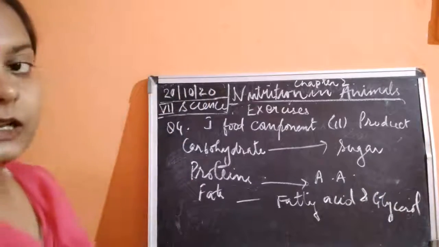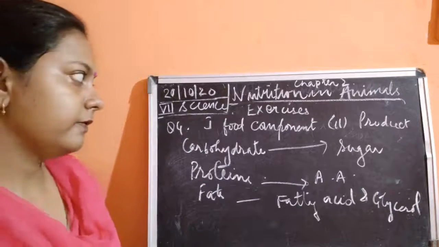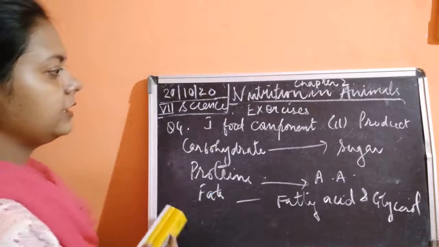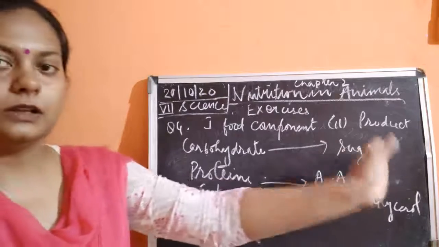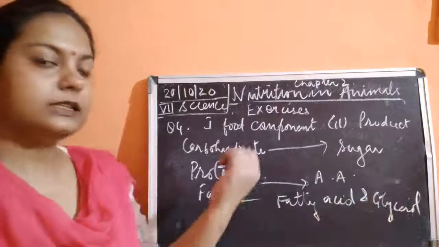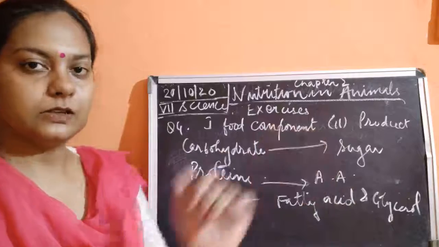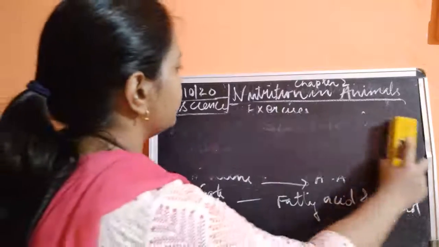Fatty acids and glycerol is the right answer for the simplest product of these three. Carbohydrate is broken down as simple sugar or starch. Protein gets digested as amino acids. Then fats get digested as fatty acids and glycerol. Okay, so this was about the fourth question.